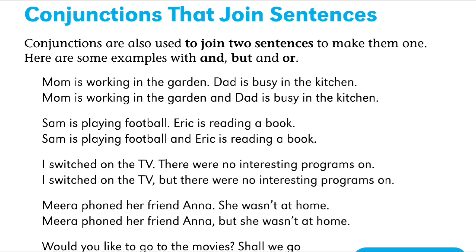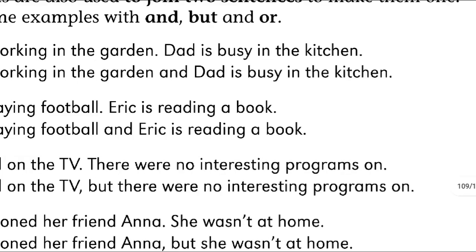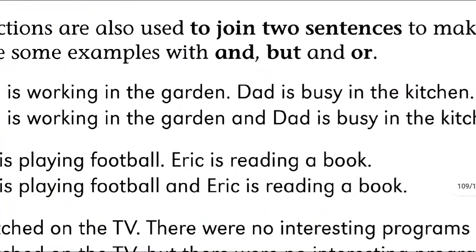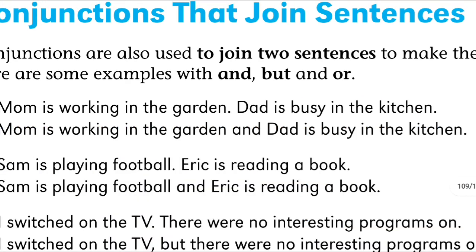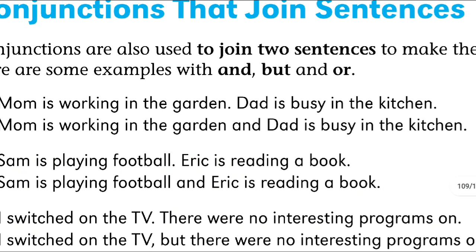Dad is busy in the kitchen. If we join the sentences, we erase the full stop and use and: Mom is working in the garden and dad is busy in the kitchen.